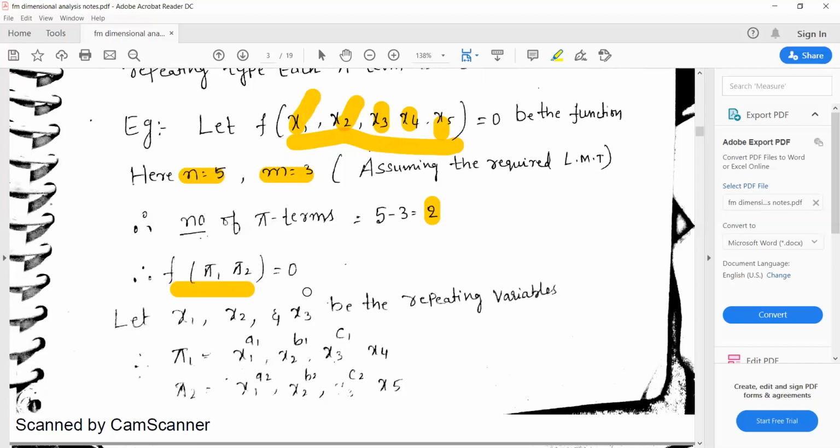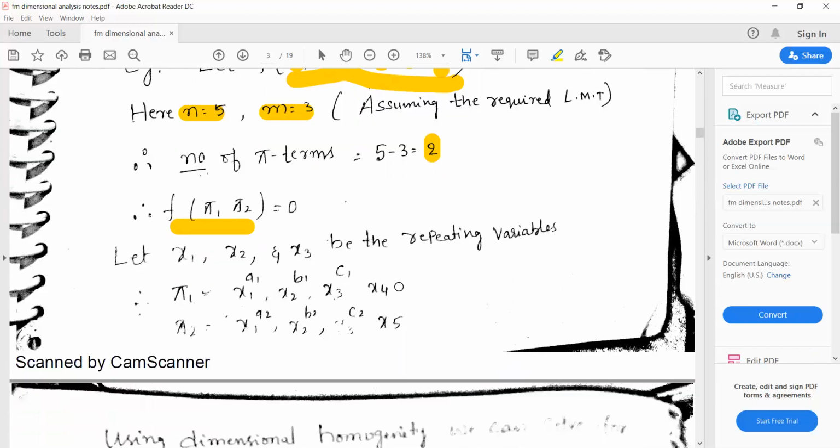And these pi terms can be written in terms of repeating variables. While writing the expression for these dimensionless terms or pi terms, we need to make use of repeating variables. So what are the repeating variables? Here they have considered x1, x2, x3. If you take pi 1 and pi 2 both, we can see there is x1, x2, x3 in each. So that's why these are called repeating variables. x1, x2, x3 are repeated in pi 2 also.